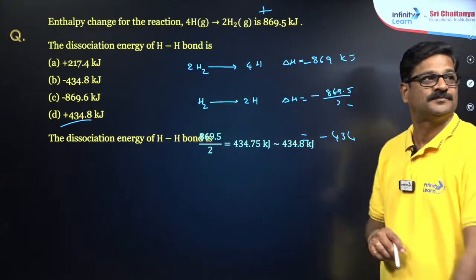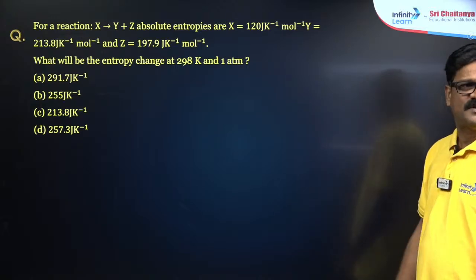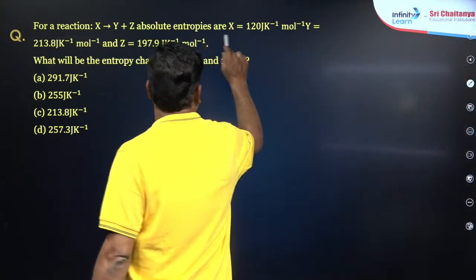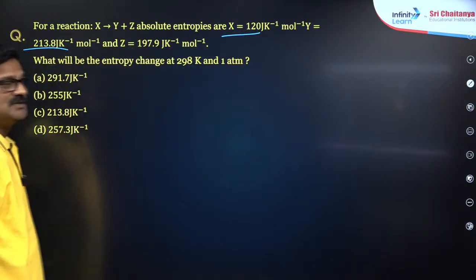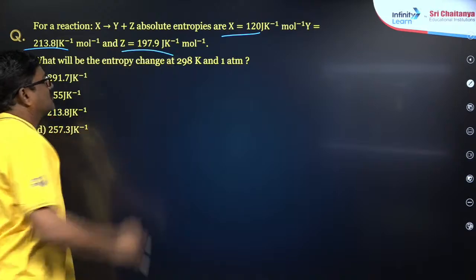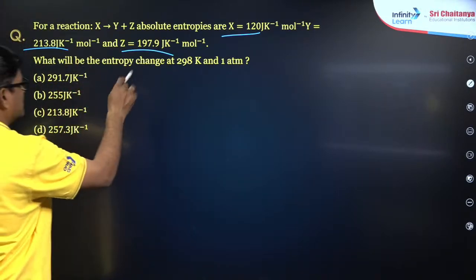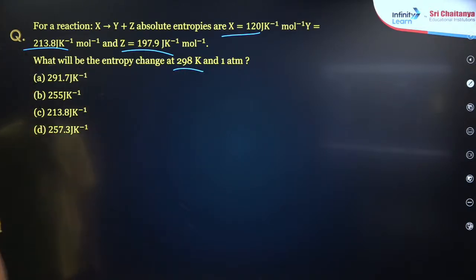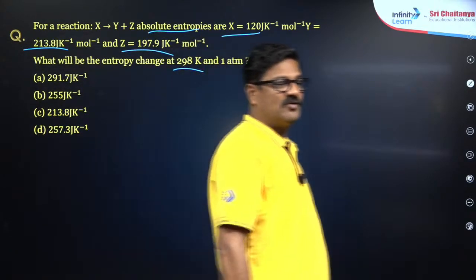Next, for a reaction X gives rise to Y plus Z, the absolute entropies are X equal to 120, Y equal to 213, Z equal to 197.9. What will be the entropy change at 298 K and 1 atm? Absolute entropies are given.